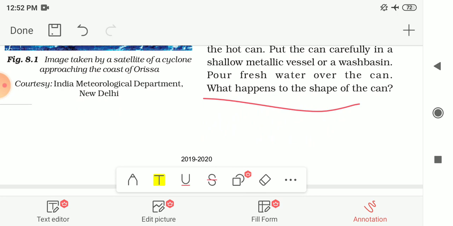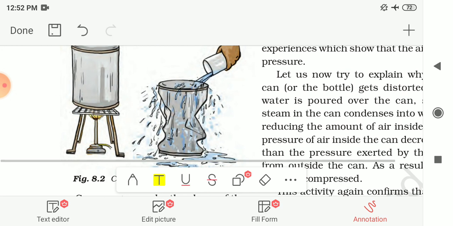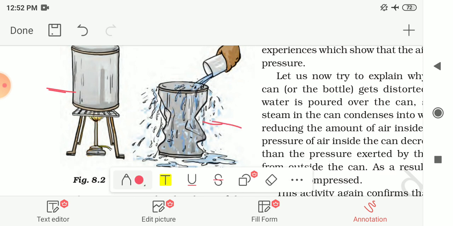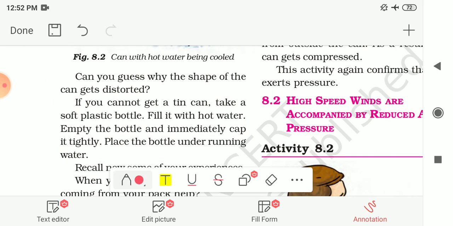happening. Can you guess why this shape? You will observe that the can gets crushed, or its shape gets changed or distorted. So can you guess now why the shape of it will become like this after pouring fresh water? Earlier, when we were boiling the water, and then after pouring the water, you will find the shape of the can like this. So now can you guess why the shape of the can gets distorted? That means it gets crushed and its shape gets changed.